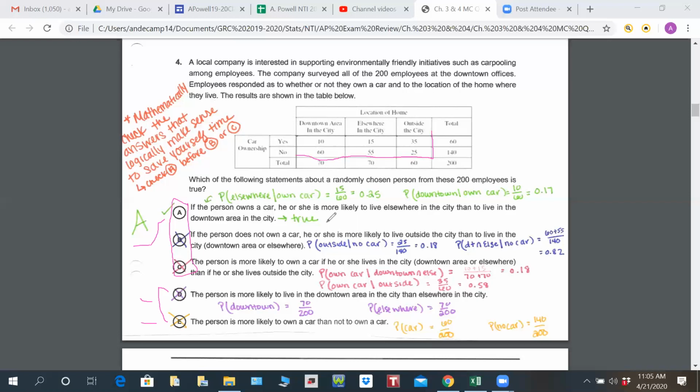But we're going to go through all of them because we can. So it says if the person owns a car, he or she is more likely to live elsewhere in the city than to live downtown. So if they own a car, that's your given statement.